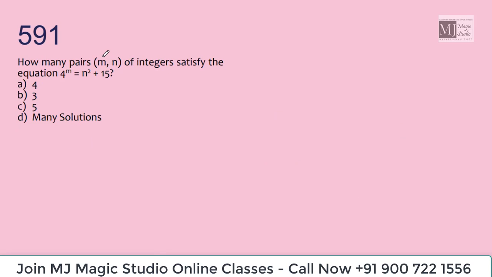How many pairs m, n of integers satisfy the equation 4 to the power m equals n square plus 15? Let us try to solve this. 4 to the power m can be written as 2 to the power 2m, minus n square is 15. Now we know a square minus b square is a plus b into a minus b. So this should be 2 to the power m plus n into 2 to the power m minus n is 15.